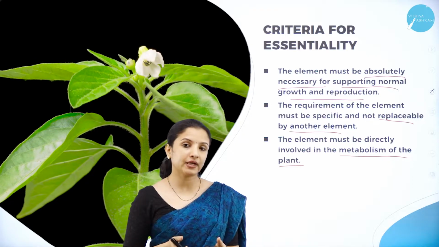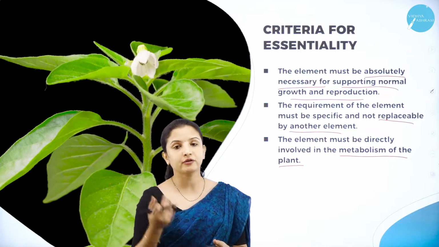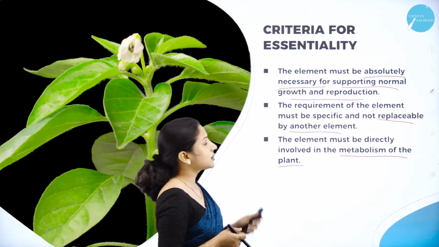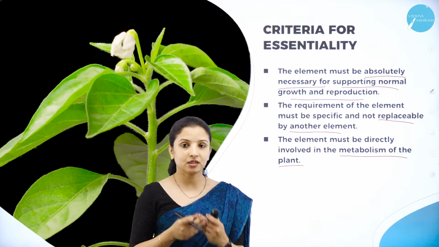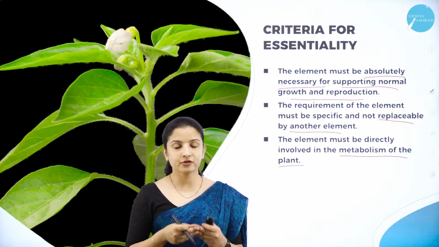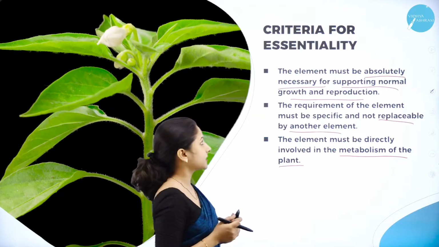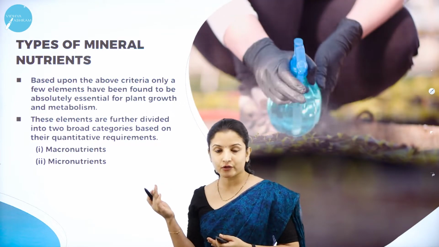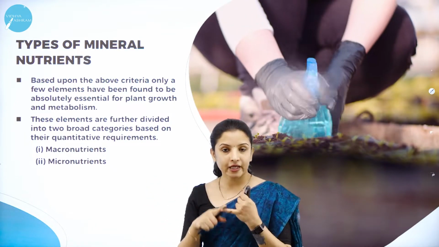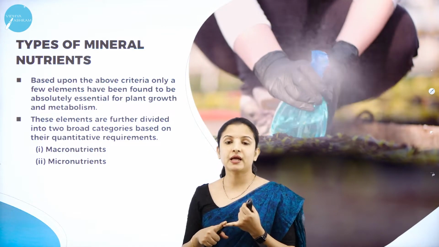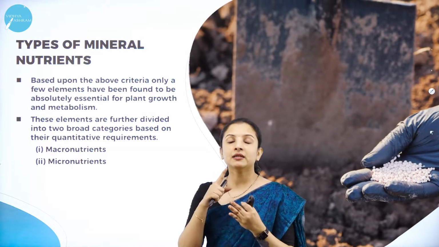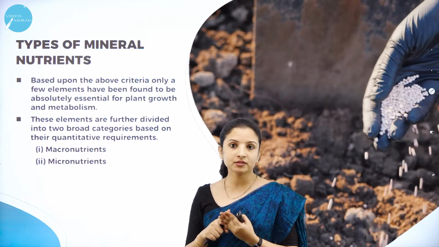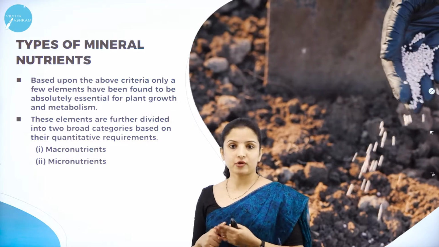So if they're not participating in the metabolic activity, then what is the point of the plant taking up these minerals? It is of no use, right? So these are some of the criteria for considering a mineral or an element to be essential for the particular plant. So based on the above criteria that we followed, what were the criteria? It should help in the overall growth and development of the plant as well as reproduction of the plant, and for that particular mineral there should not be a substitute, and one more is they should directly participate in the metabolic activity of the plant.